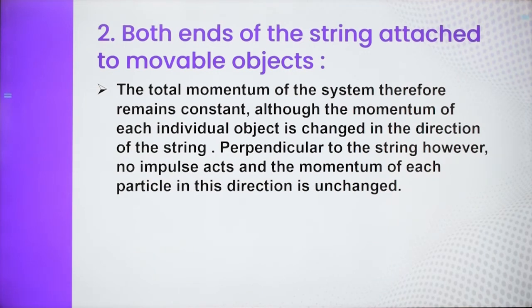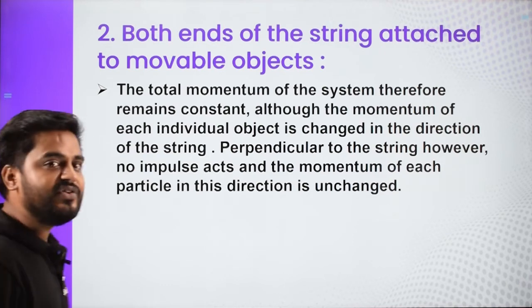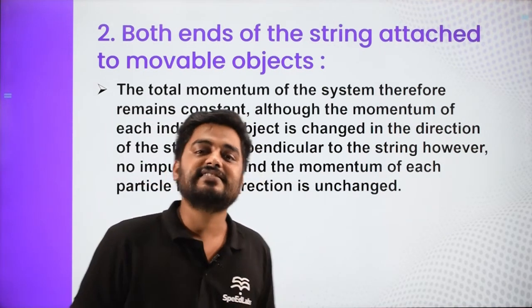therefore remains constant, because the tension, or impulsive tension to be precise, behaves as an internal force, and each individual object is changed in the direction of the string. Perpendicular to the string, however, no impulse acts because the string tension force can't act in the direction perpendicular to the string. So the momentum of each particle in the direction perpendicular to the string is going to remain the same.